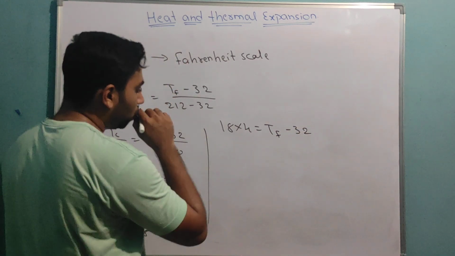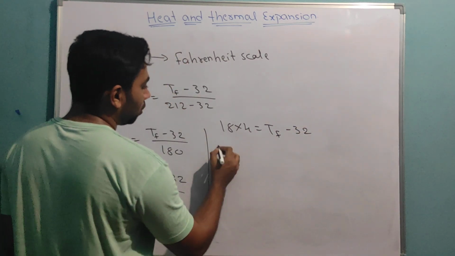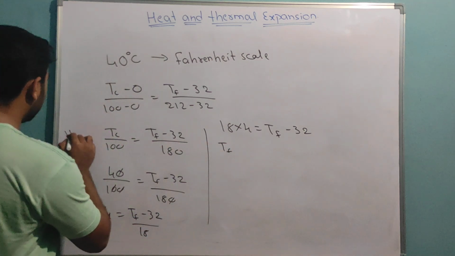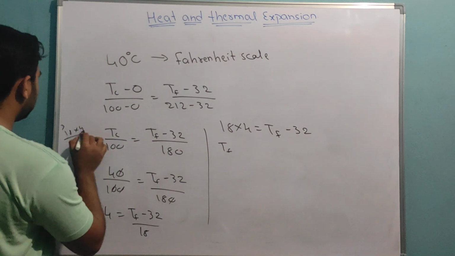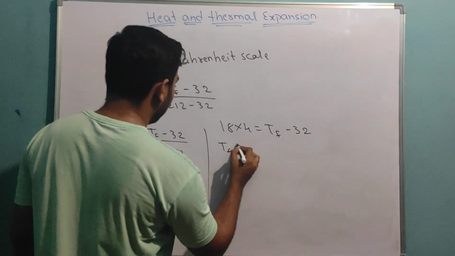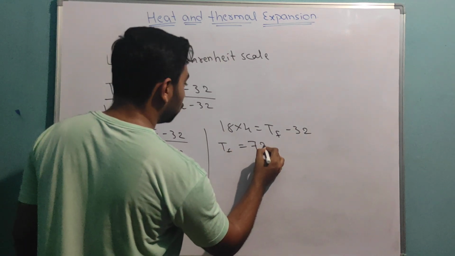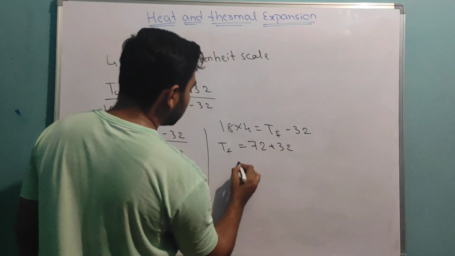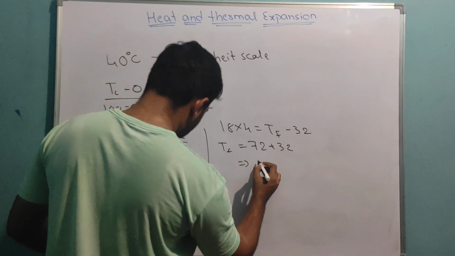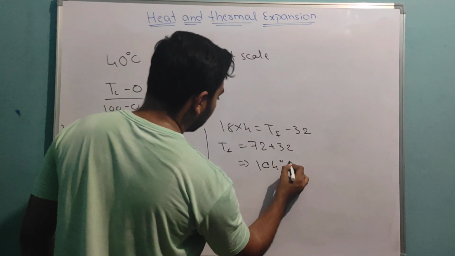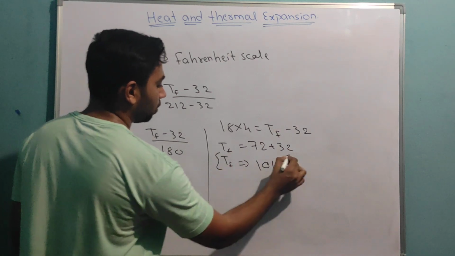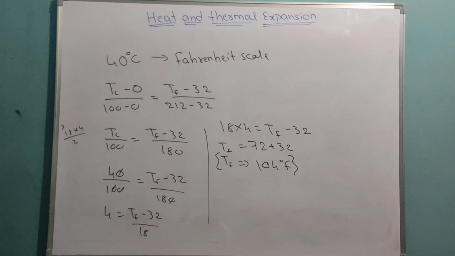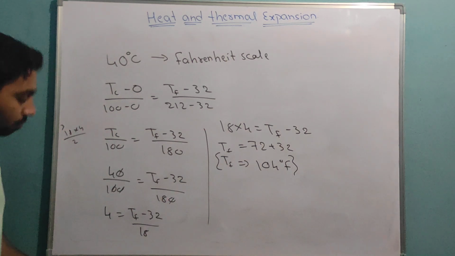Now if I want 32, what I will do? How much are 18 fours? 72, plus 32 will come, which turns out to be 104 degrees Fahrenheit. 104 degrees Fahrenheit. Take it down first. Okay, this is one simple problem.